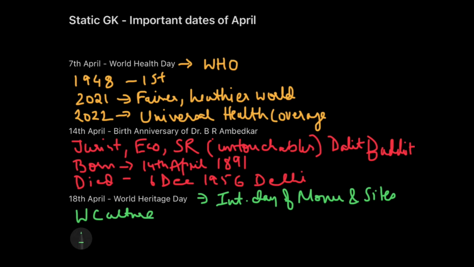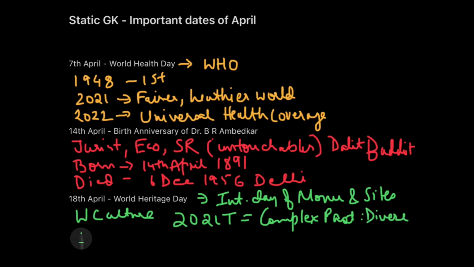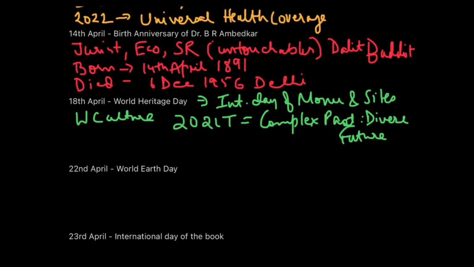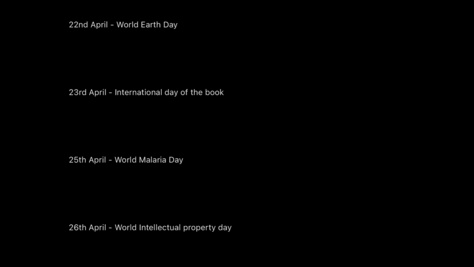And what will be the theme? So 2022 की theme decide नहीं हुई है, but at least for now I can tell you the 2021 theme. 2021 theme was complex past, diverse futures. So complex past and diverse future is what was, we can say, the theme of a particular day. So this is done. Three important dates have been covered now. Now we'll move ahead with the other important dates of the month of April.